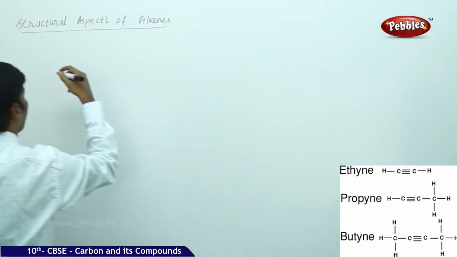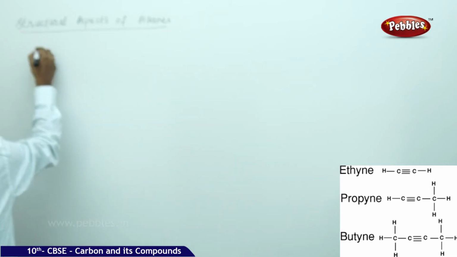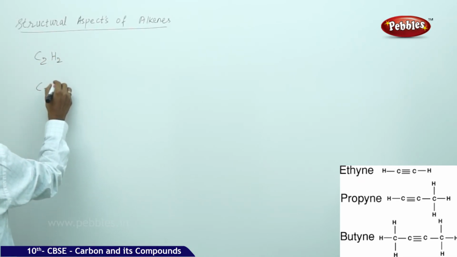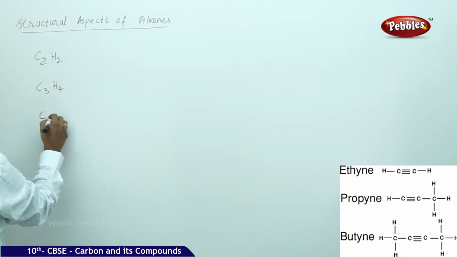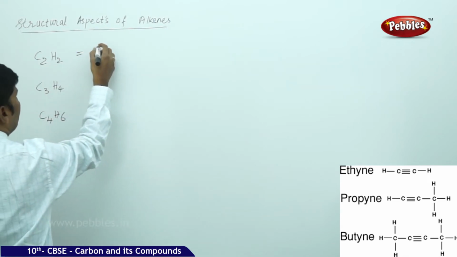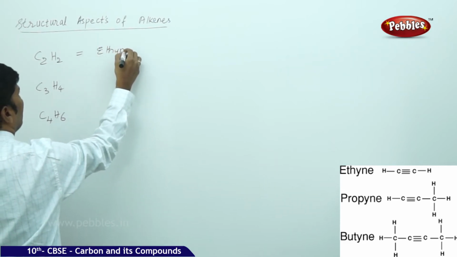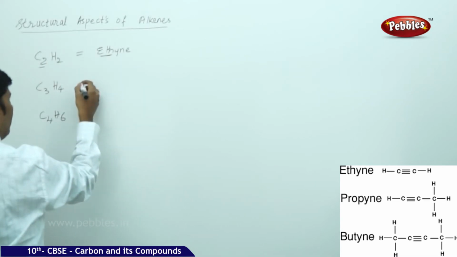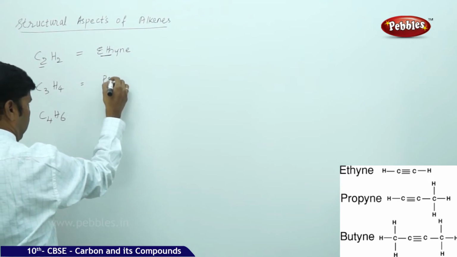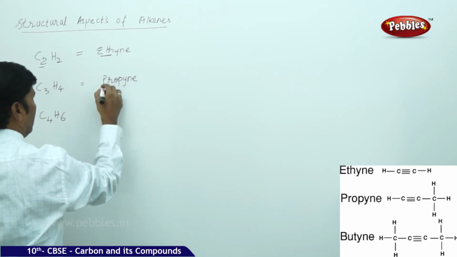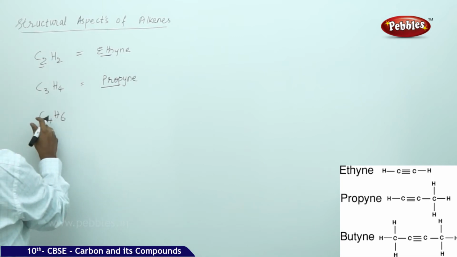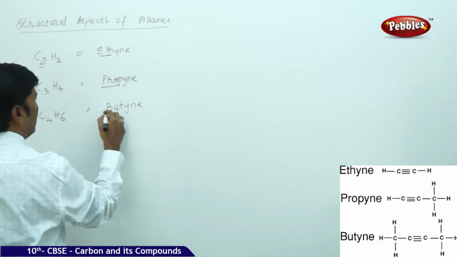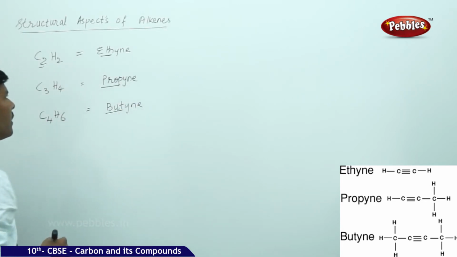If you go for the structural aspects of alkenes, the simplest alkene is C2H2. The next higher alkene is C3H4, and the next higher alkene is C4H6. C2H2 is ethyne. Ethyne, root word is eth, because two carbons are there. C3H4 is propyne, because the number of carbons are 3. C4H6 is butyne, because the number of carbons are 4.